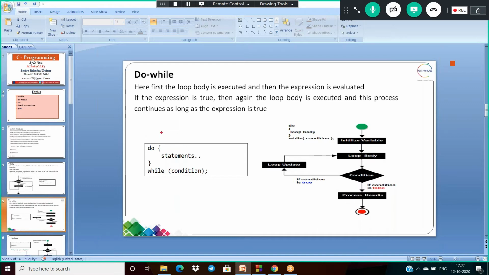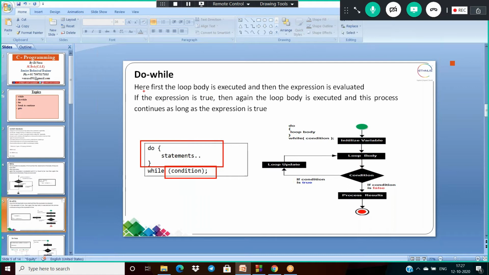Now, do while is called an exit level verifier. Why? For the first cycle, it won't verify any condition. From the second cycle onwards, the condition is verified. So during the exit time, the condition is verified. That is why it is an exit verifier, or we can also call it an exit level checker.